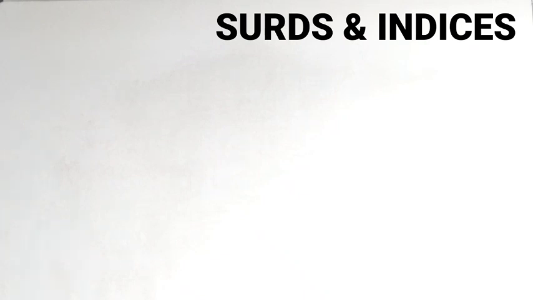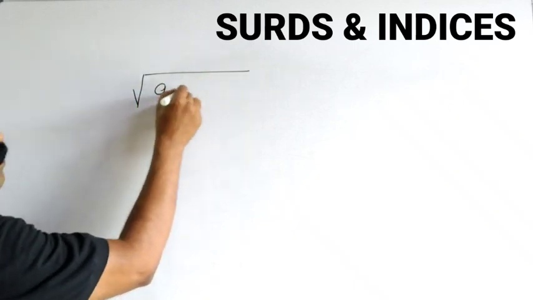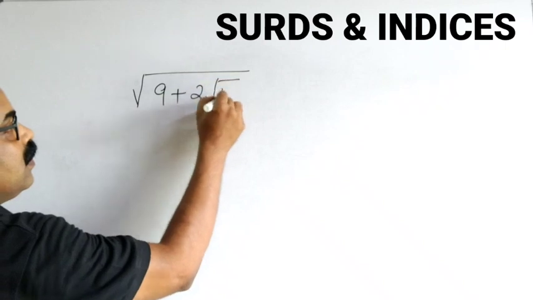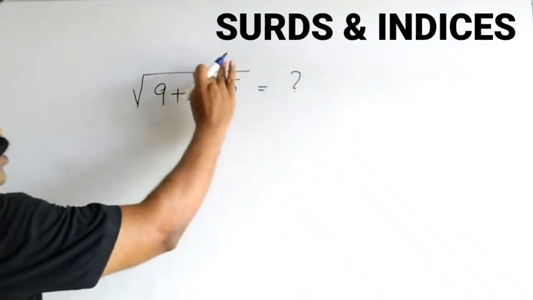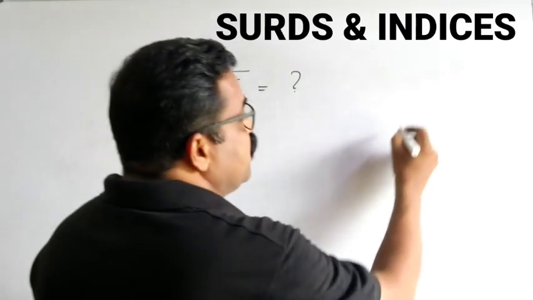We have a question here. Root of 9 plus 2 root 18 is equal to what? A root under a root. 9 plus 2 root 18. Here 5 options are also given.